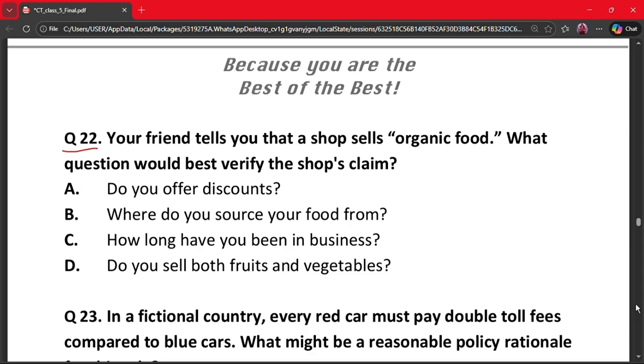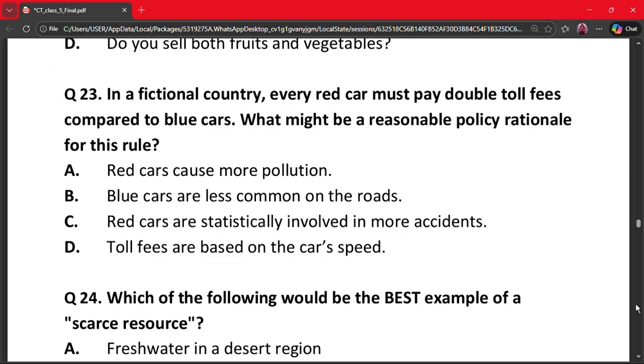So here the correct answer is option B. Organic food depends on farming methods. Knowing the source confirms the claim. This option B is the correct option.